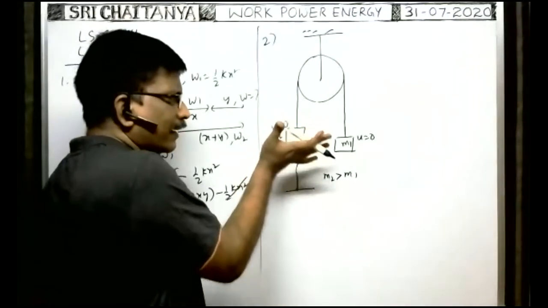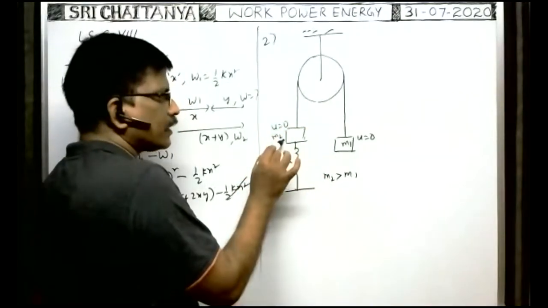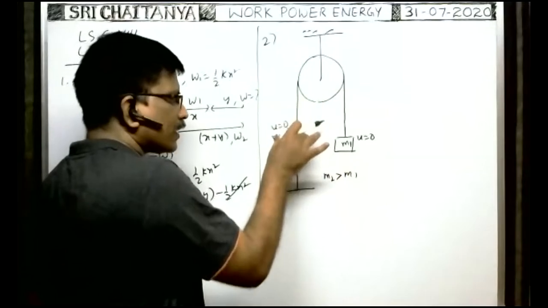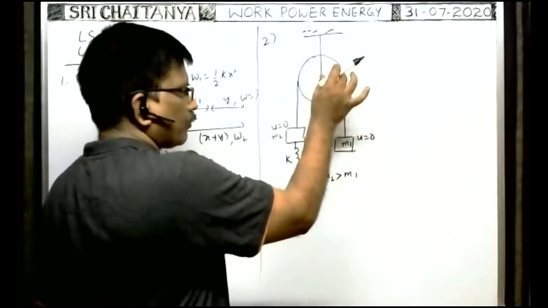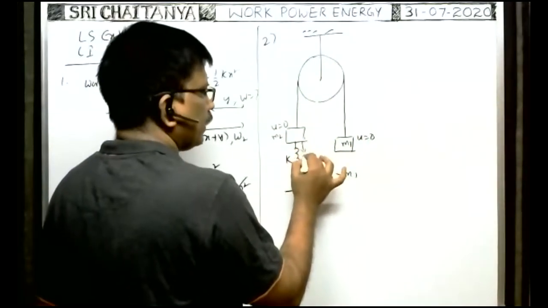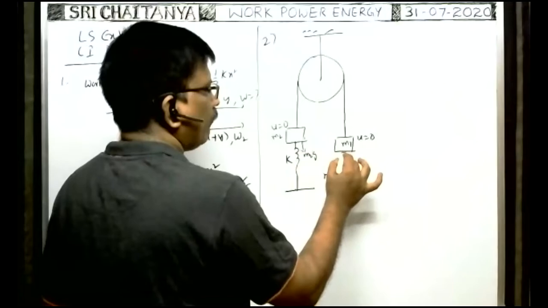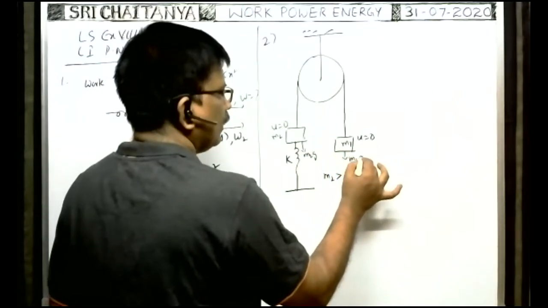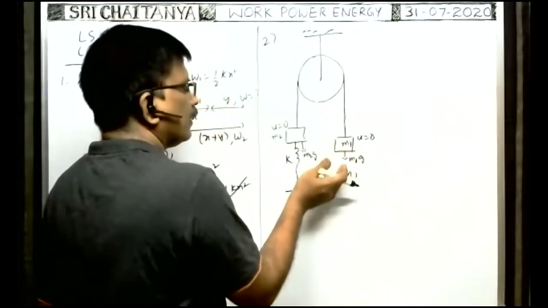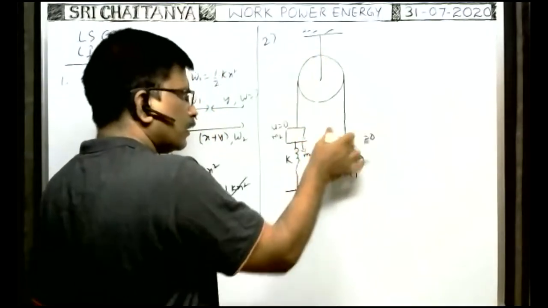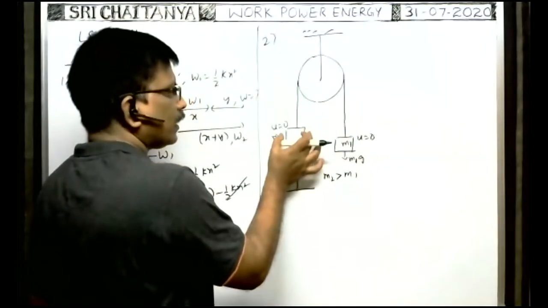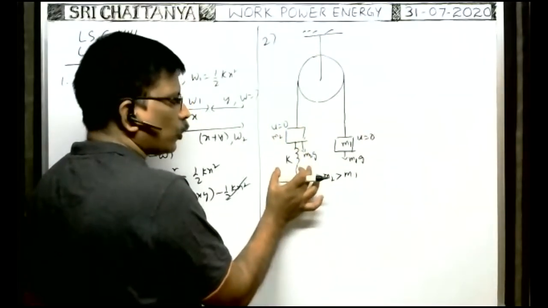Whenever the blocks are suddenly released, as this mass is greater than this one, this mass comes down and this mass rises up. Because the weight m2 g acts downwards, m1 g acts downwards. As m2 g is greater than m1 g, the net force acts on the block system in the downwards direction. Due to that, the block starts displacing downwards.